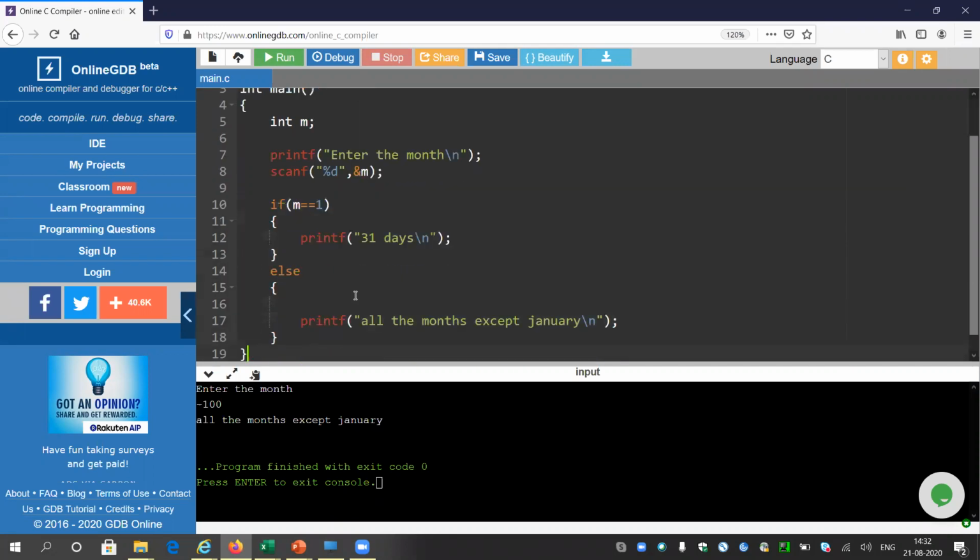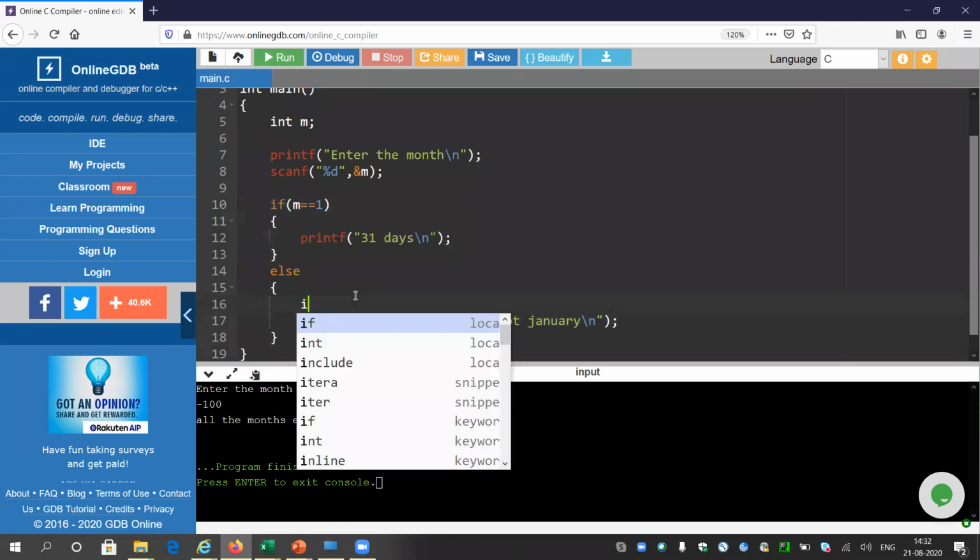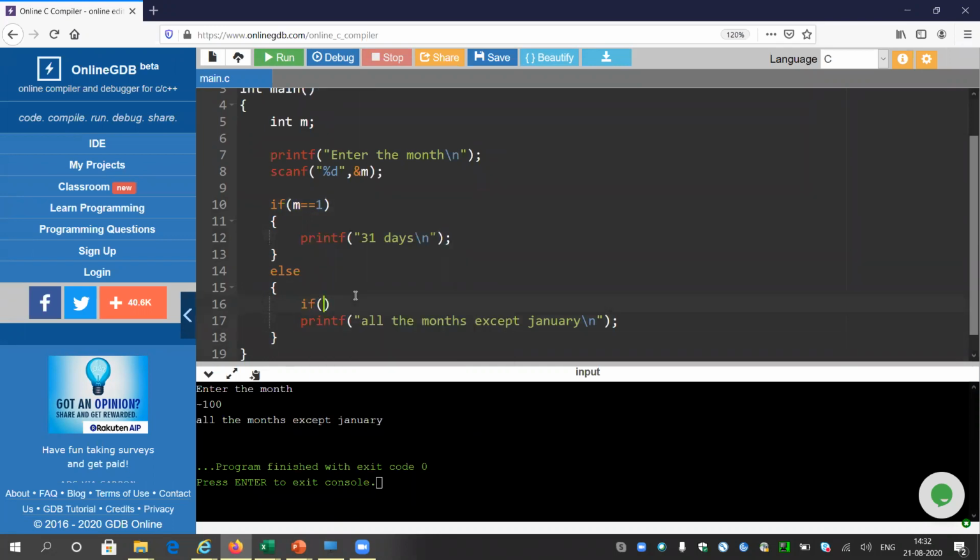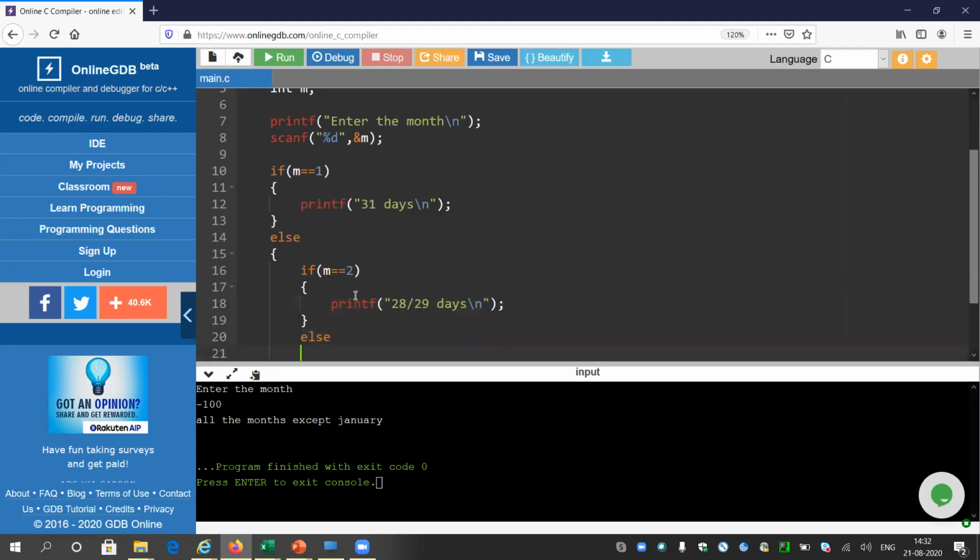So inside else, now we have everything, all the numbers. Out of them, I will try to find if the value is 2 or not. If the value is 2, then I am going to print either 28 or 29 days. You cannot have 31 or 30 days. You can only have 28 or 29 days. Else, go to this part.